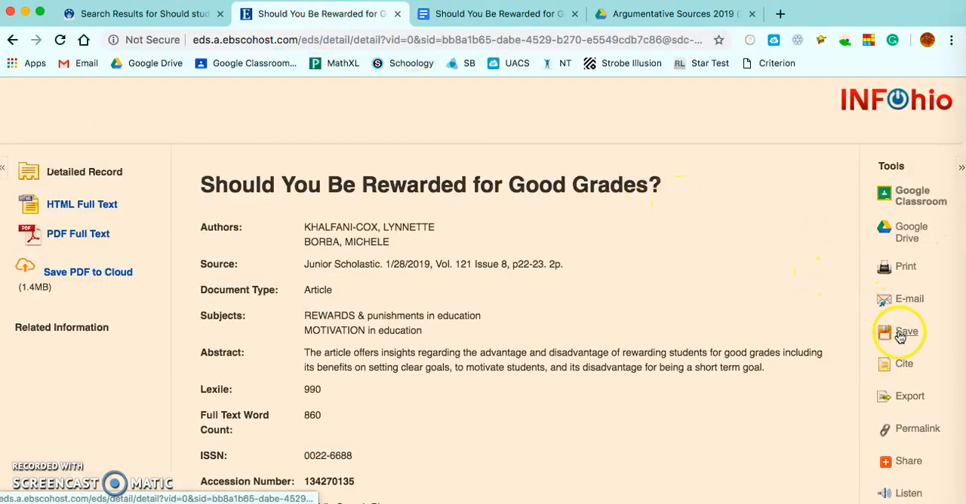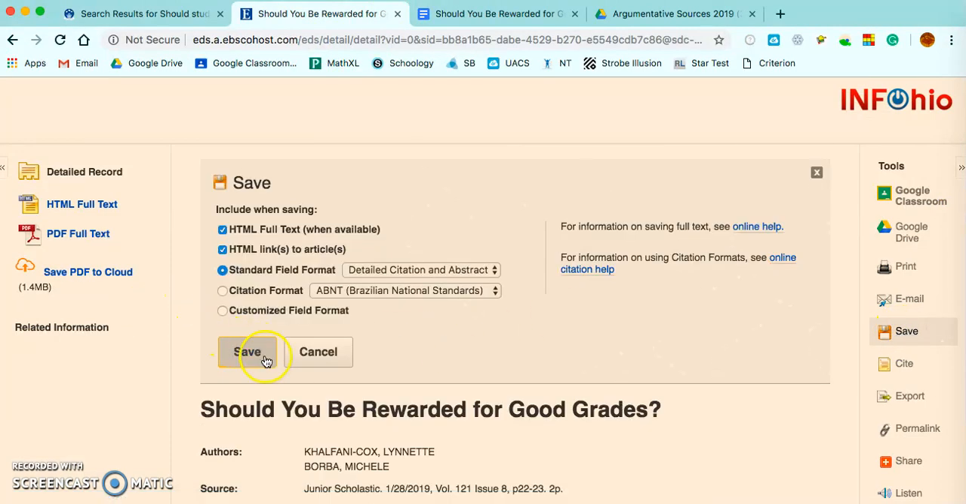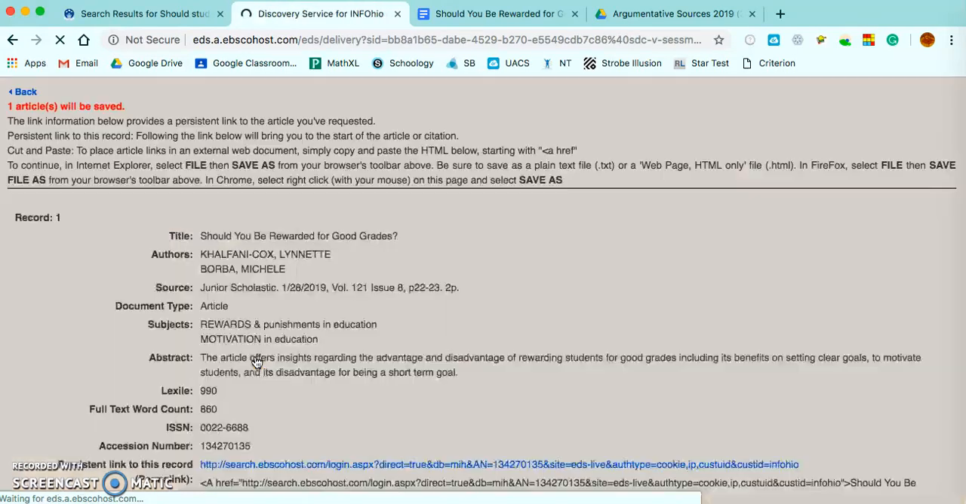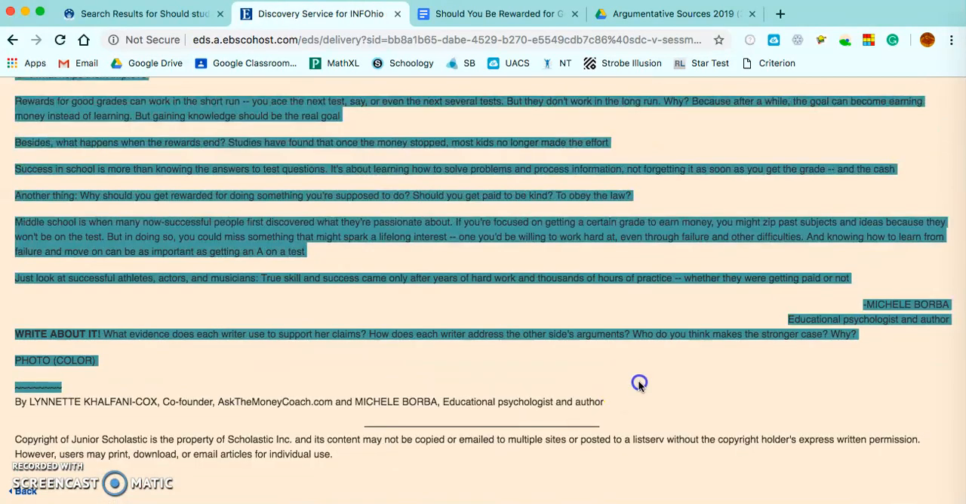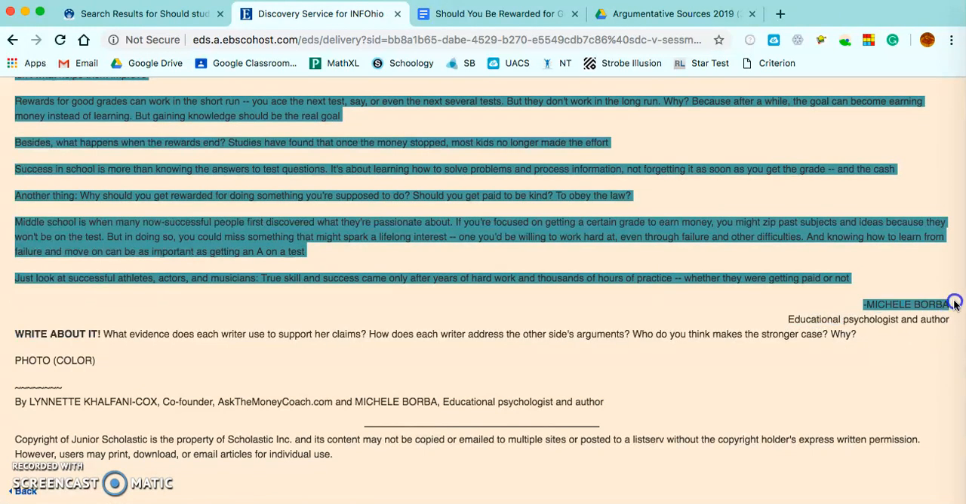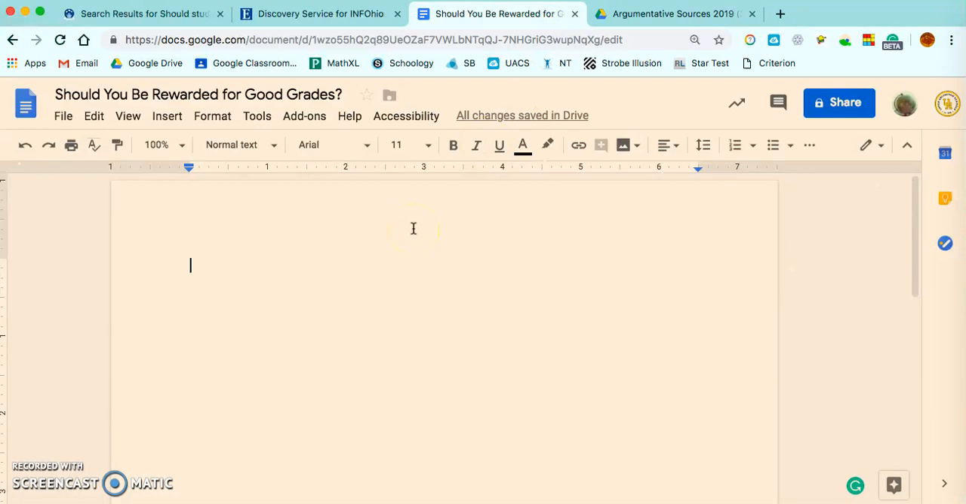So we're going to press this right here, save, then press save again up here. And we're going to highlight the text, copy it, paste it.